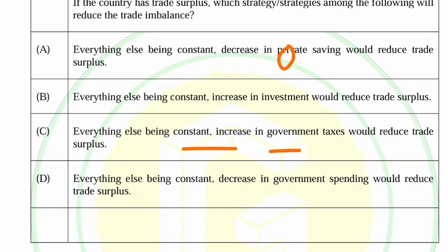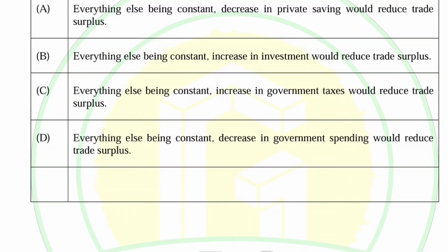Everything else constant, an increase in government taxes would reduce the trade surplus. No, it will increase the trade surplus. Sorry, I am not feeling well this time, so the first two options should be correct in this case. The last option: everything else being constant, a decrease in government spending would reduce the trade surplus. No, an increase in government spending will reduce the trade surplus in this case.